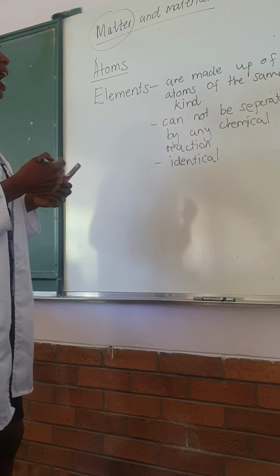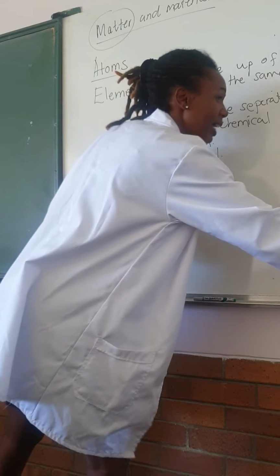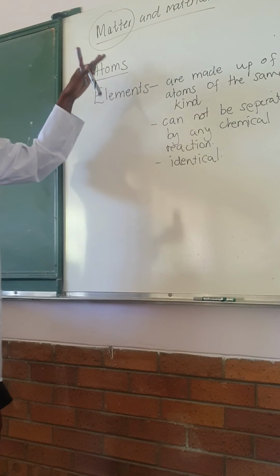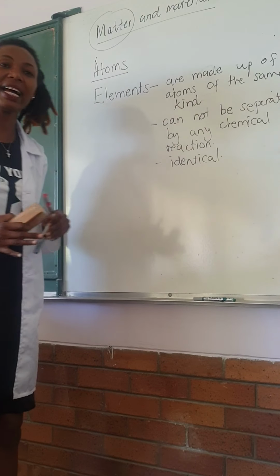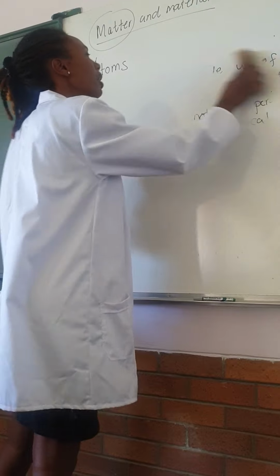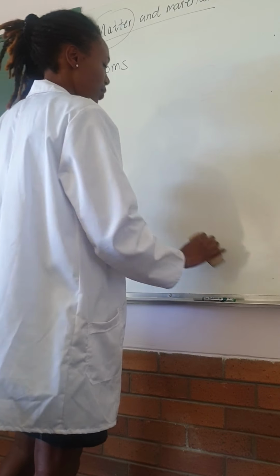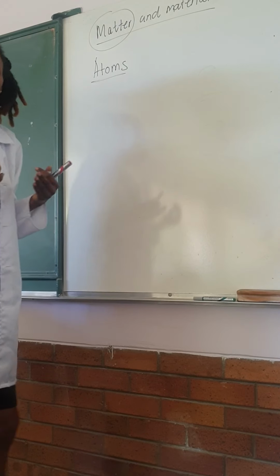So those are elements. Now we're going to look at these atoms. Like I said to you, these elements are made up of atoms of the same kind. Now I want to take a broader look at the atoms. What are they made up of?